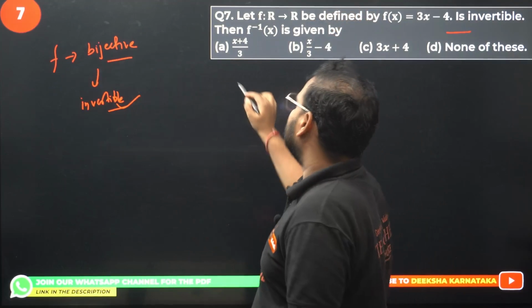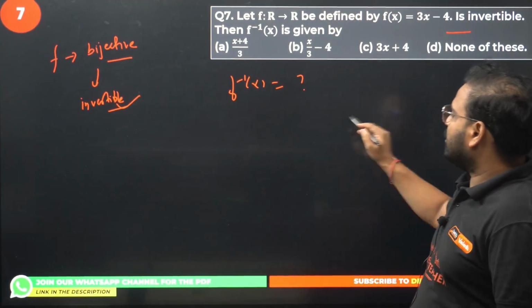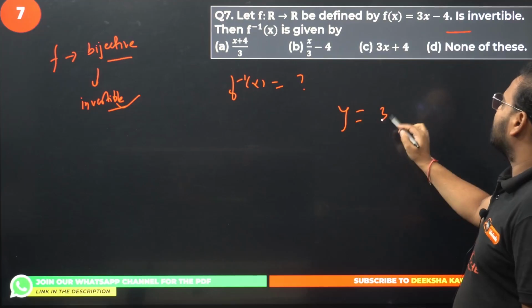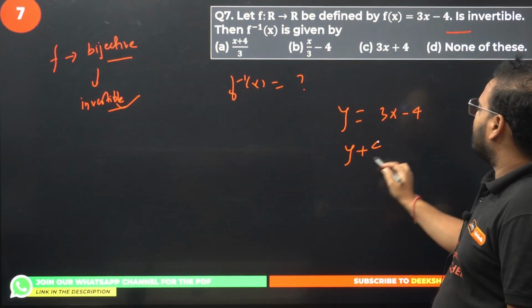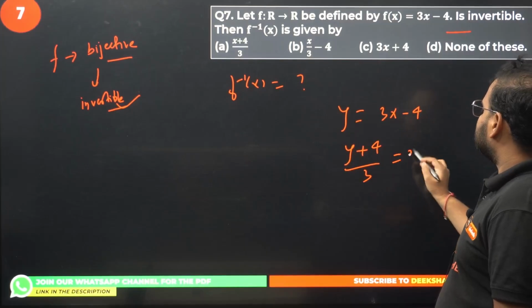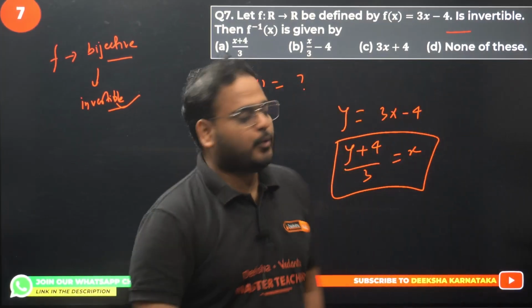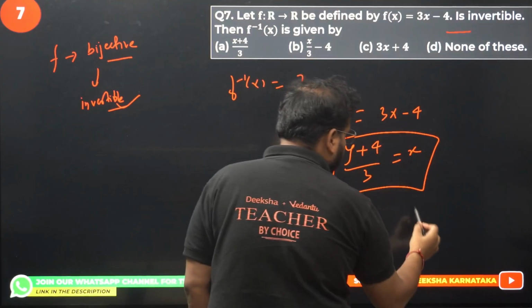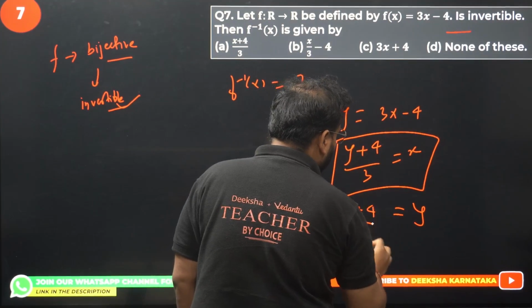They are asking you to find f inverse of x. For that, what are you going to do? Write y equals 3x minus 4. Make x the subject. Now you'll have (y plus 4) by 3 equals x. X is the subject. This is the function, just change the variable back to x and y. So this x will become y and this will become (x plus 4) upon 3.